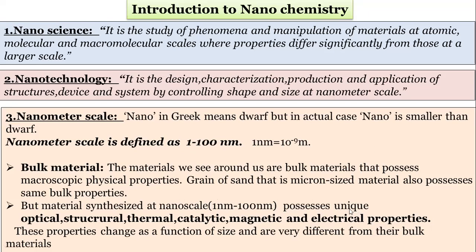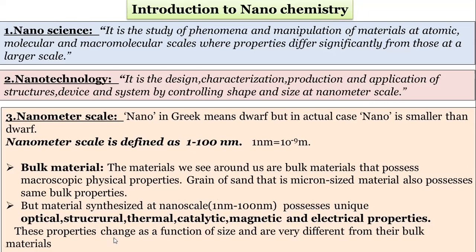Unique means that particular material only has this property. That's why it is called unique properties. Which properties? Optical properties are unique, structural properties are unique, then thermal, catalytic, magnetic, and electrical properties. All these properties are unique.